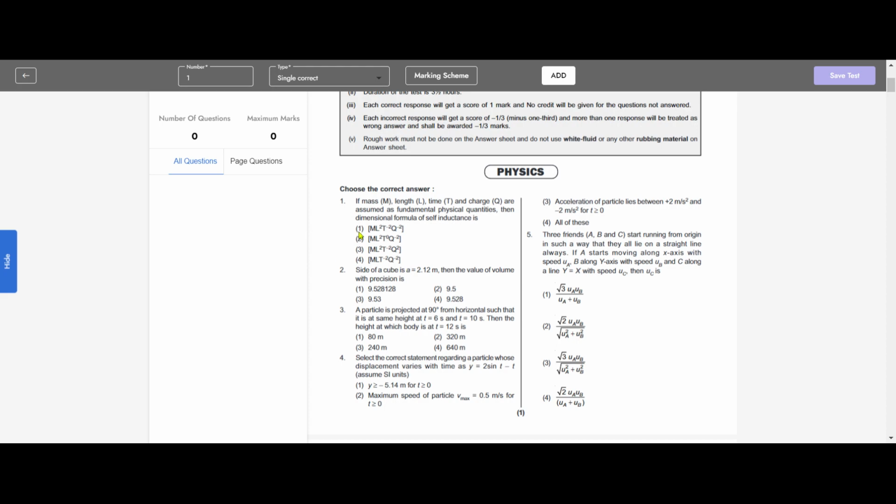So this is the first question. It has four options. So it's a single correct MCQ type. You also have multiple and fill in the blanks here.